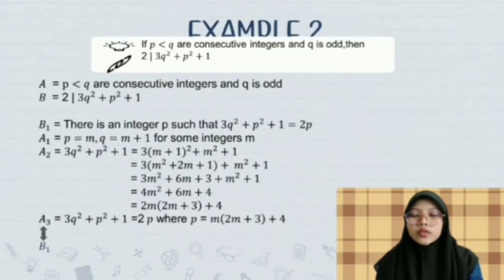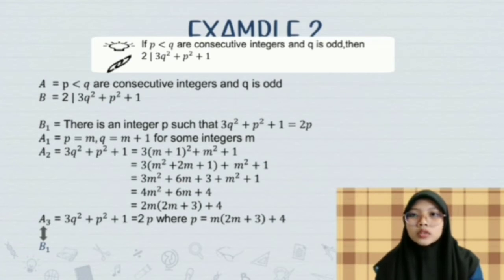Next, for example 2, the question is: if p less than q are consecutive integers and q is odd, then 2 divides 3q squared plus p squared plus 1. A, the hypothesis is p less than q are consecutive integers and q is odd. B equal to 2 divides 3q squared plus p squared plus 1. B1: there is an integer p such that 3q squared plus p squared plus 1 equal to 2p. A1: p equal to m, then q equal to m plus 1 for some integer m.